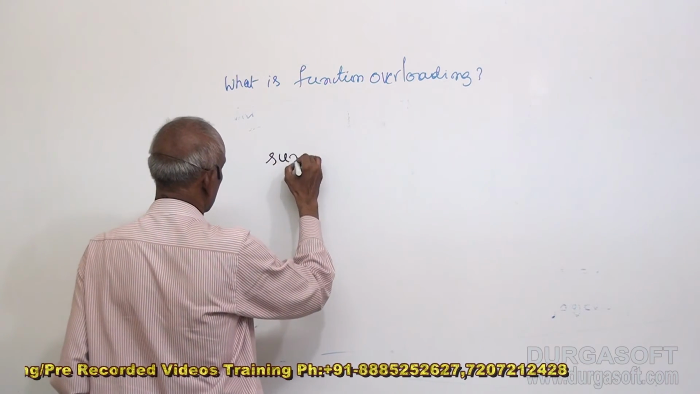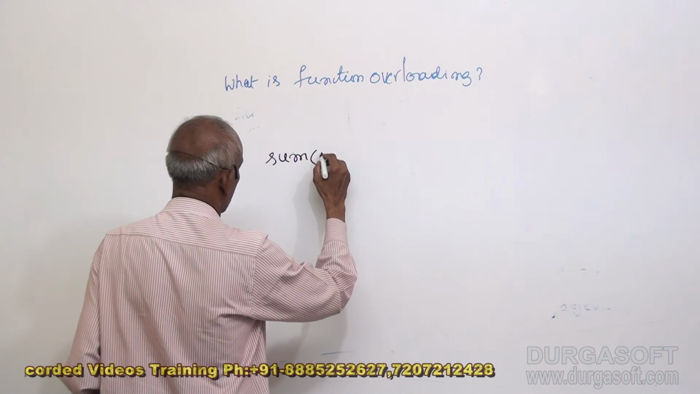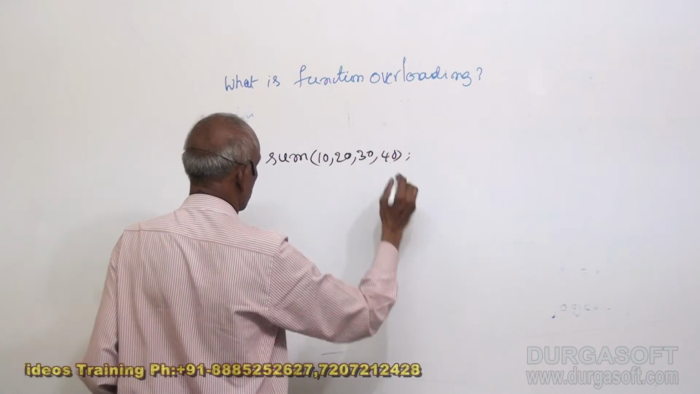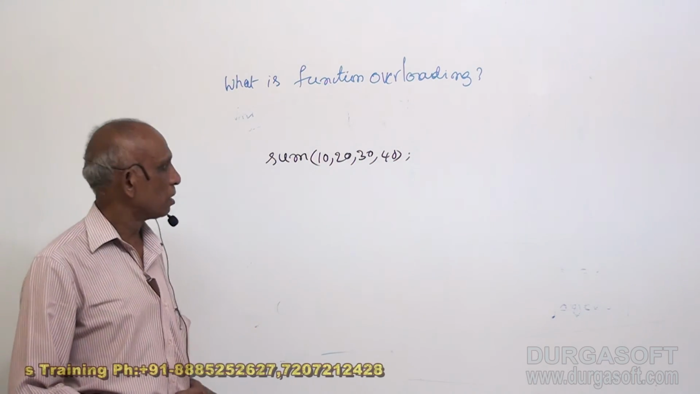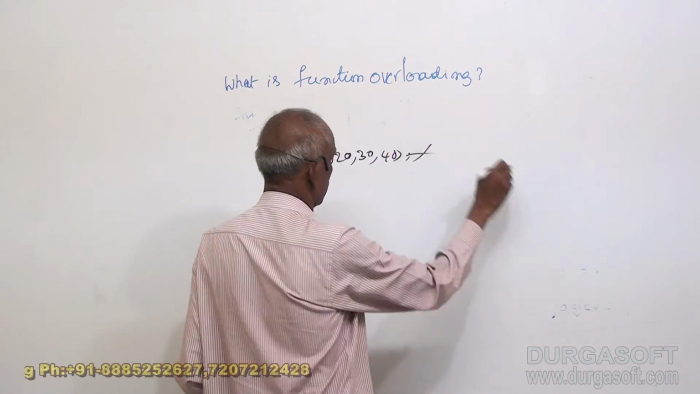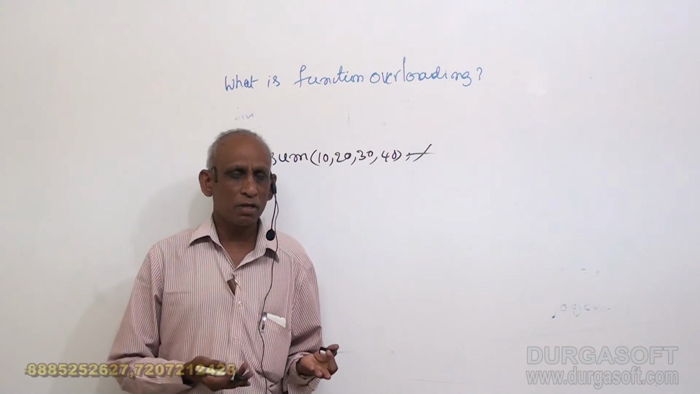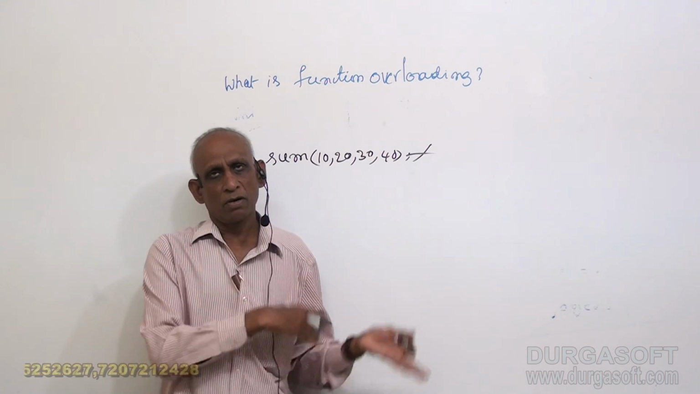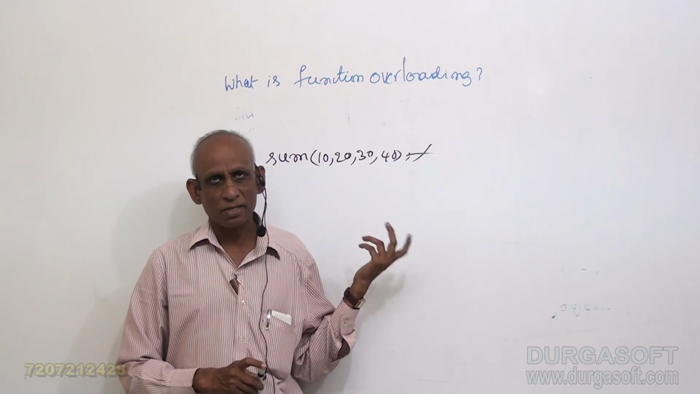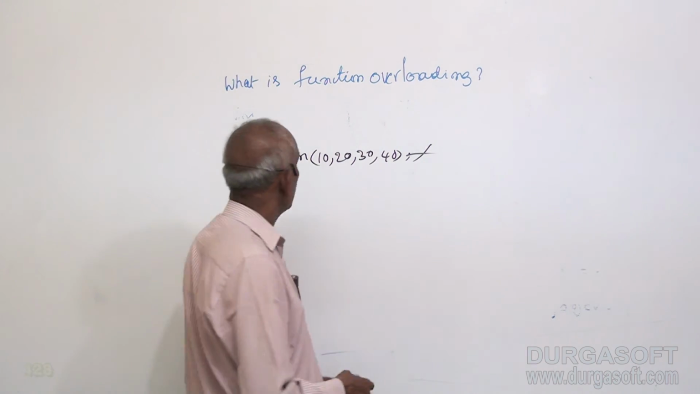Suppose I give sum 10, 20, 30, 40, four arguments. A four-argument function is not there, I have not defined it, so the compiler gives an error. Like that, whatever we have defined, if we make a call that matches one of the overloaded functions, it will be called. If it is not available, then it says not defined. So this is function overloading.